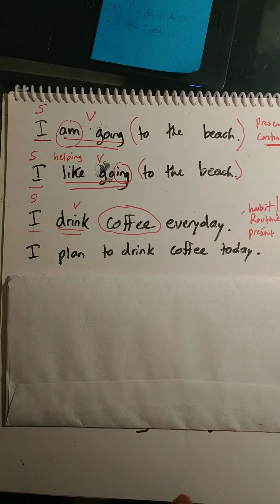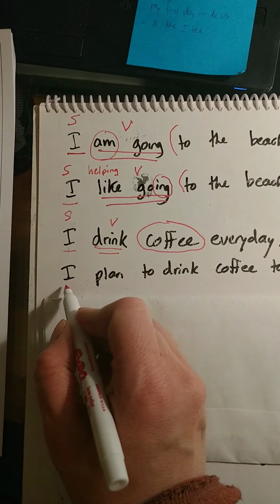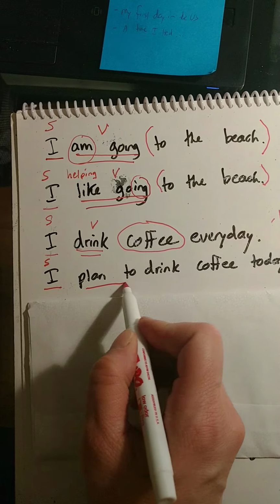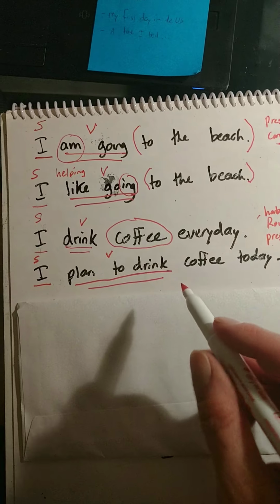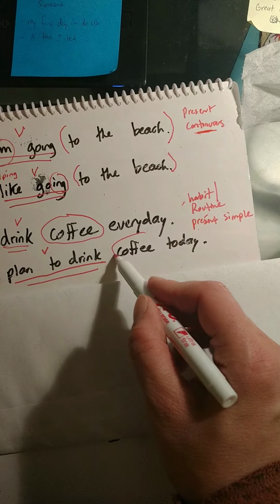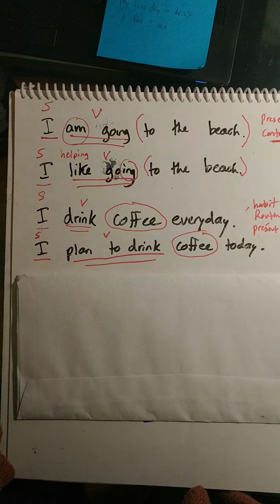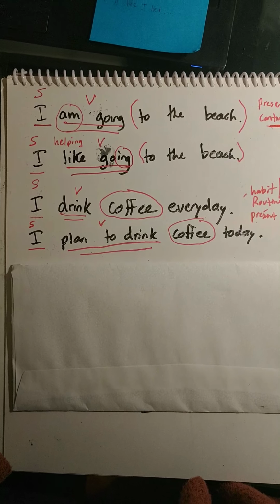Hopefully you said infinitive, to drink. Okay, so let's do this sentence. Subject. Okay, verb, plan to drink, and then our object, and then today. Okay, so this sentence: I plan to drink coffee today.